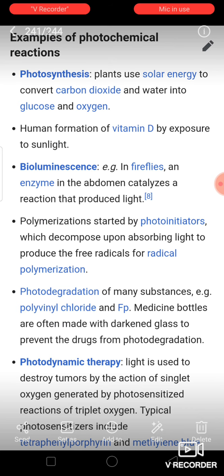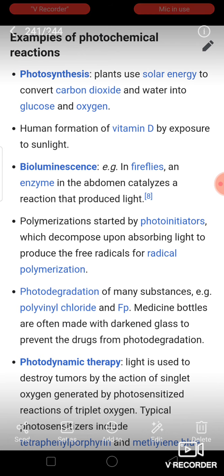Why are medicine bottles dark in color? If the chemicals inside the bottle absorb light or heat, they may produce some other product which could be dangerous. So it is made of dark color to avoid the photochemical reaction.